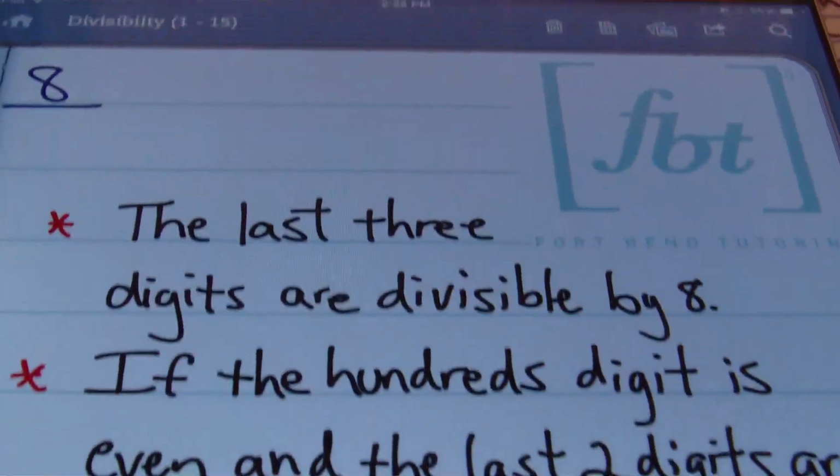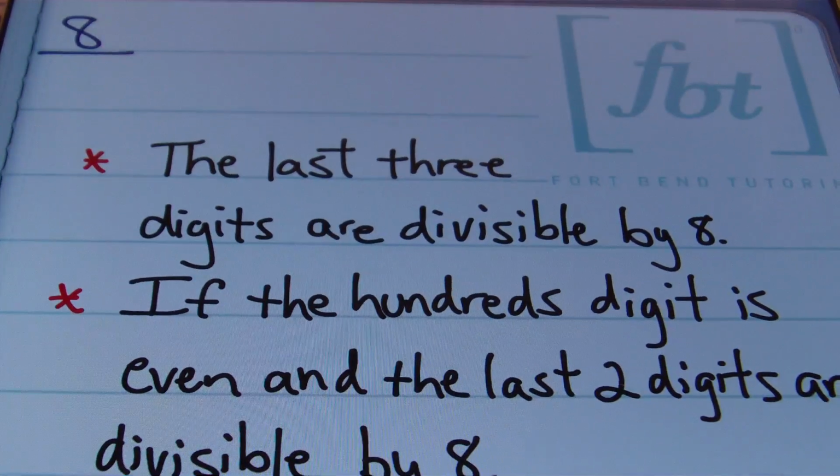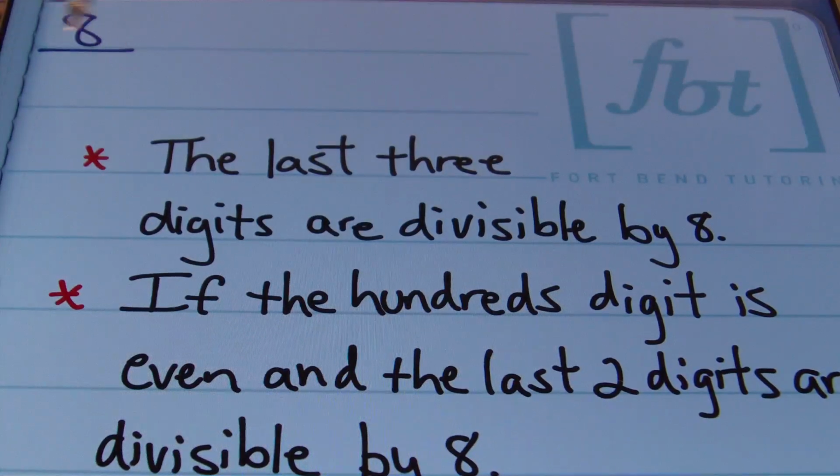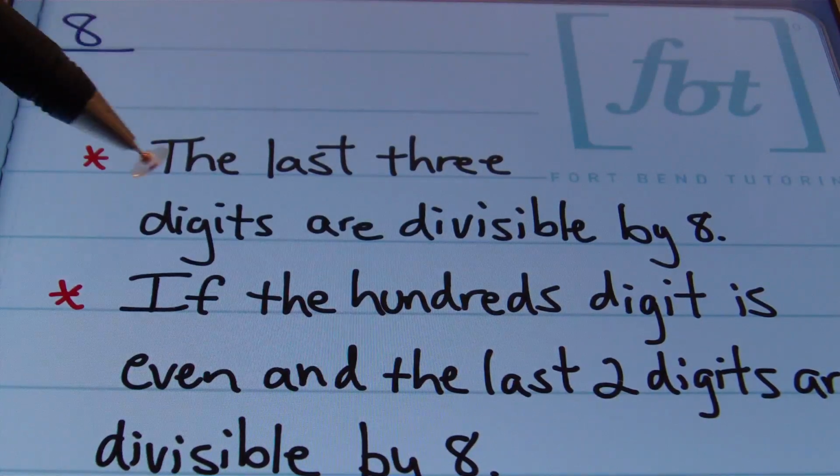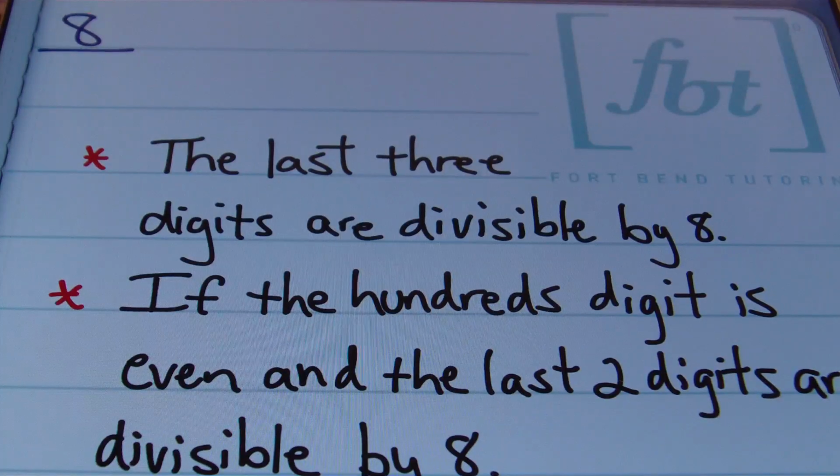For divisibility by 8, I have an issue with the first version of this rule because it says the last 3 digits are divisible by 8. So if a number is divisible by 8, I would have to know all the multiples of 8 up to 1,000. I'm not doing that. It's way too much work, and I'm too lazy for that. So that's one way to look at it.